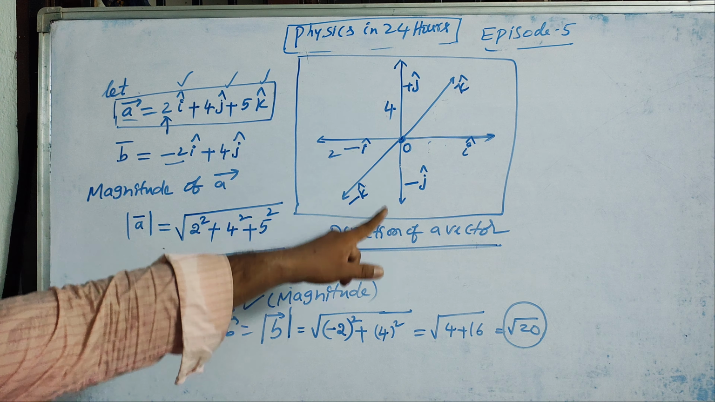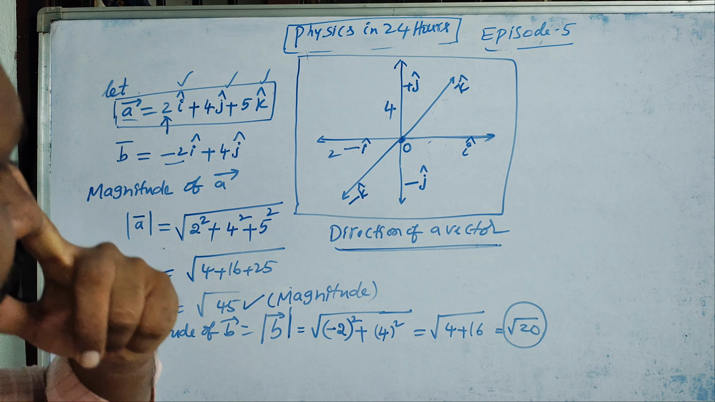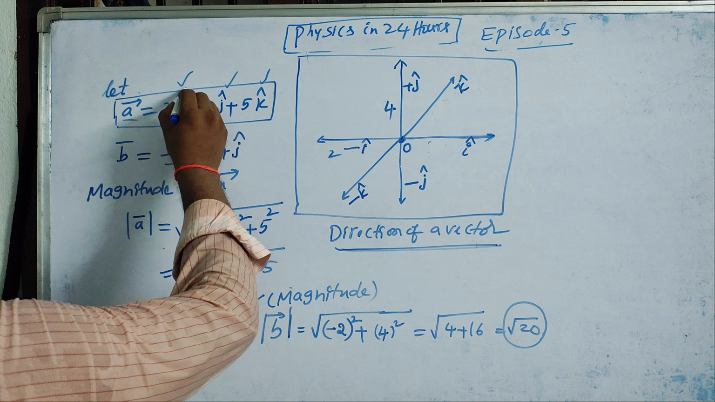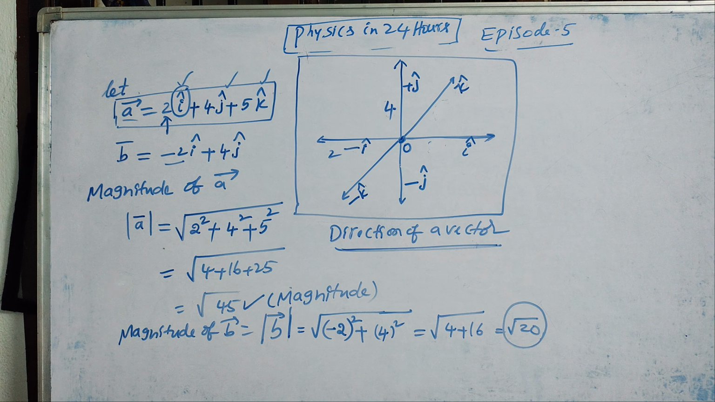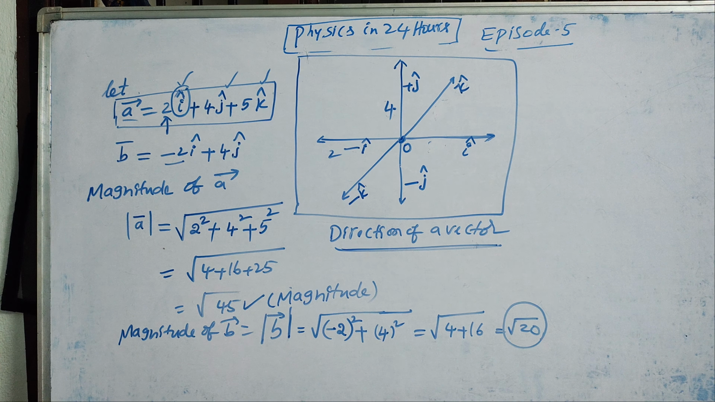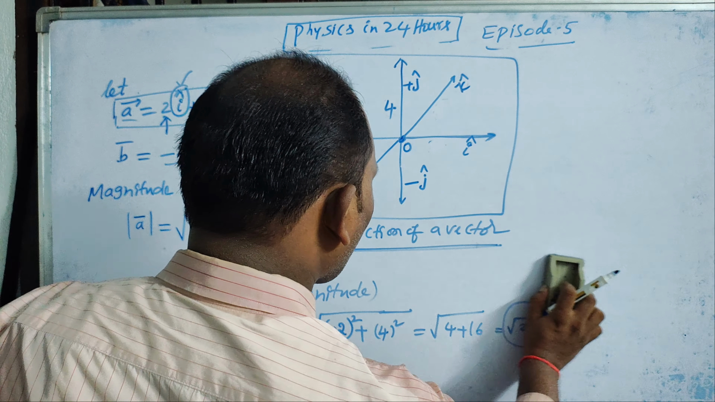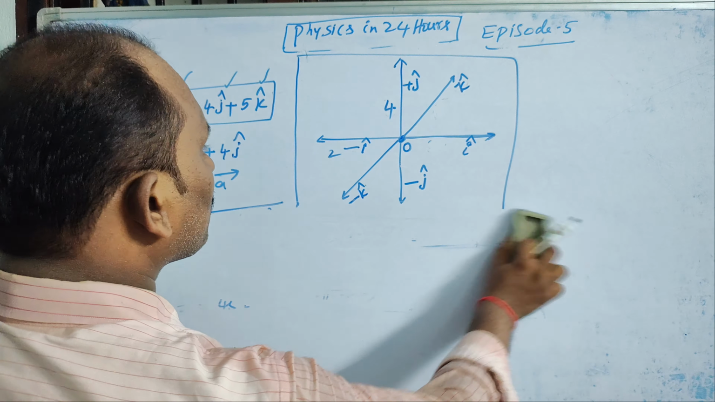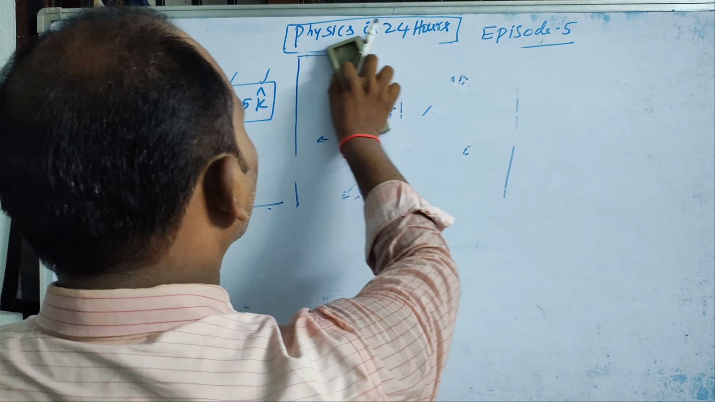So I discussed the direction, and I discussed the magnitude. Now the question is what is cap? Previously I told how to represent a vector bar. Now we have to get a cap. So what is the meaning of cap? Let's see. What do I mean by unit vector?